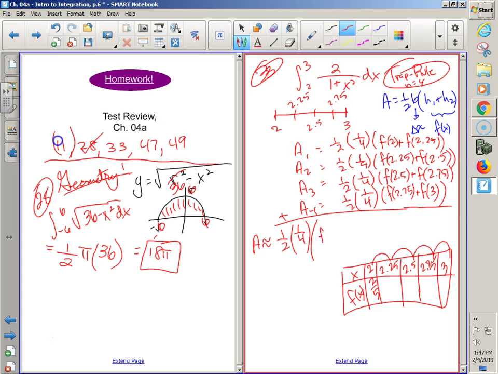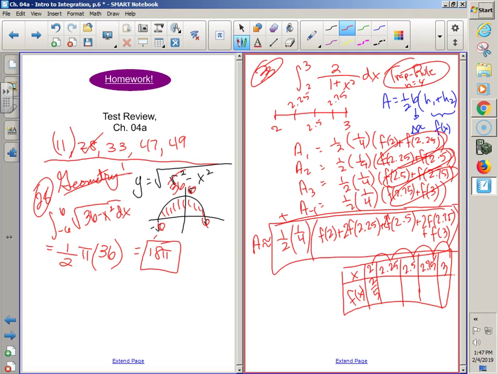I could make this a little bit simpler by doing f of 2 plus 2 f of 2.25 plus 2 f of 2.5 plus 2 f of 2.75. However, there's only going to be 1 f of 3. And you could plug and chug this into your calculator. Now, quick warning, this is not a final answer. This is how you get the final answer, but it's not the final answer itself. You'd have to go ahead and plug and chug your function 2 over 1 plus x squared as your y1.